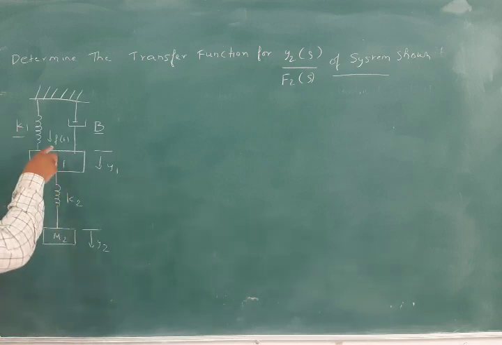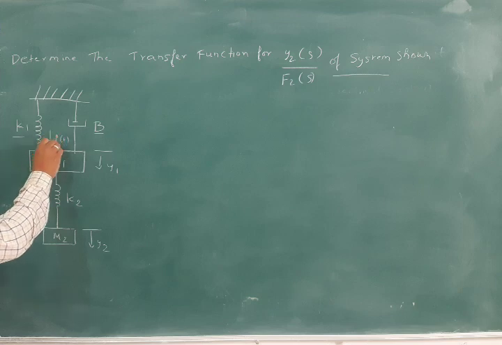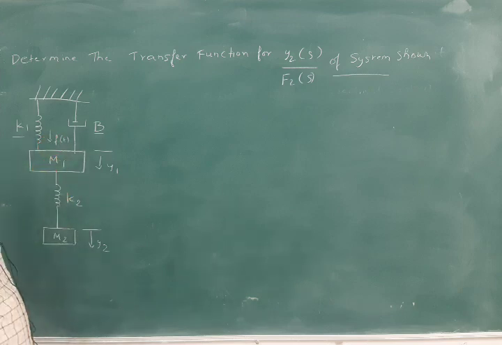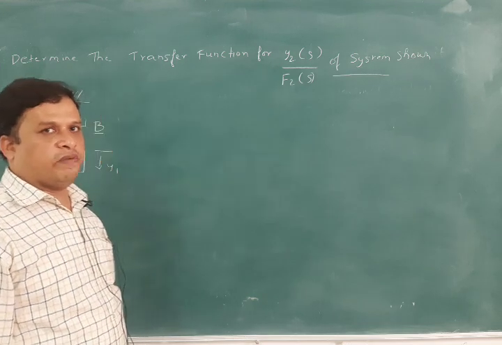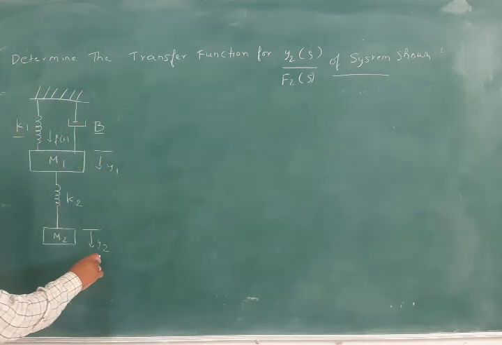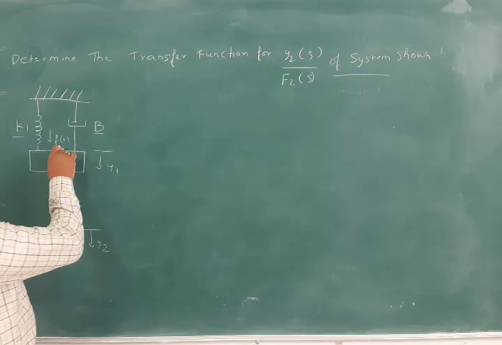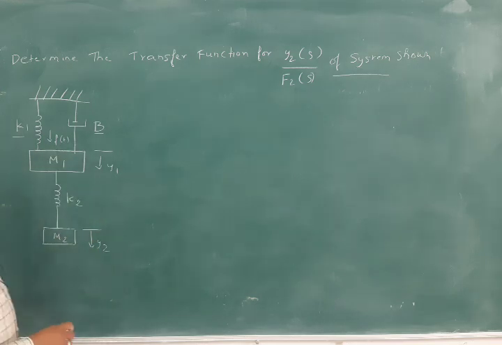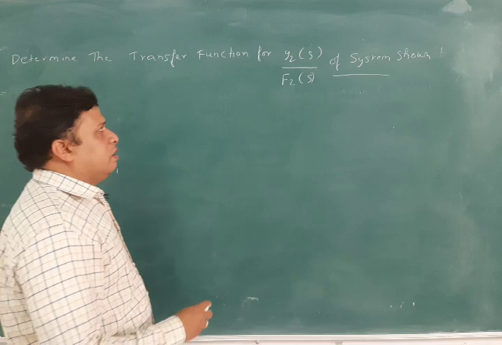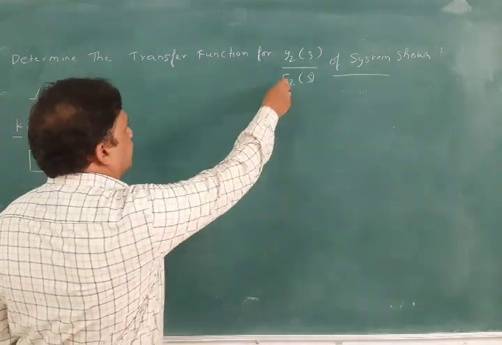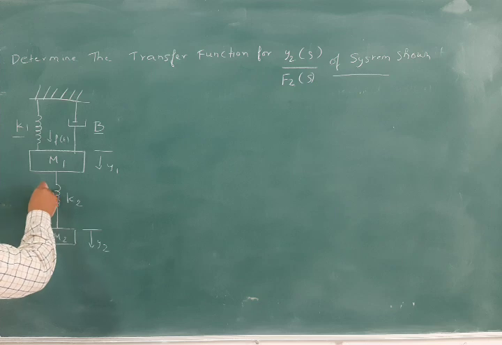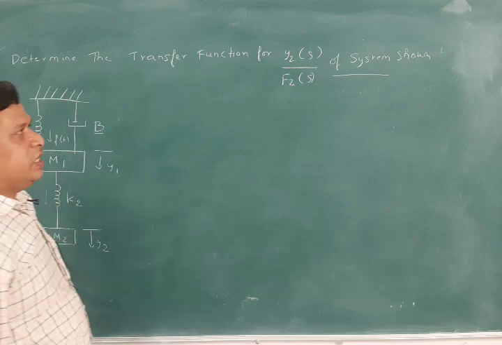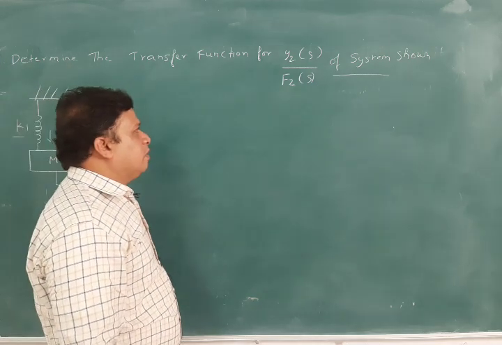So input here is f of t. If we want to write the transfer function, we write C of s by R of s, as we did in the block diagram. The same way here I can write y2 of s by f2 of s, where f2 is the force being applied here. Now we will see how this is done for the system.